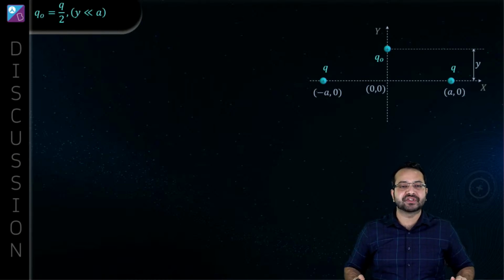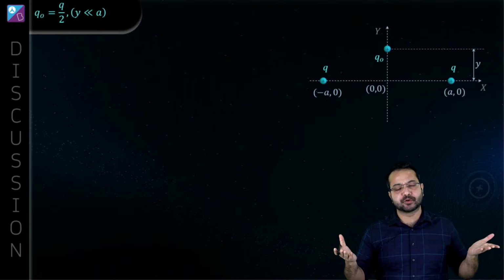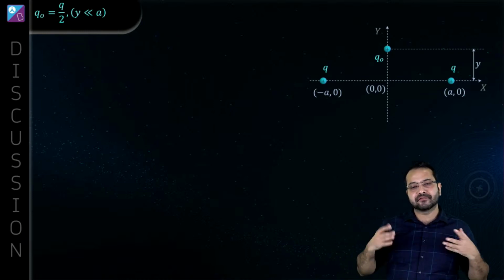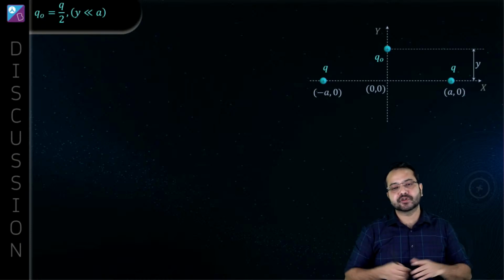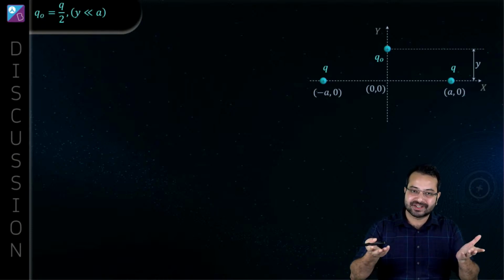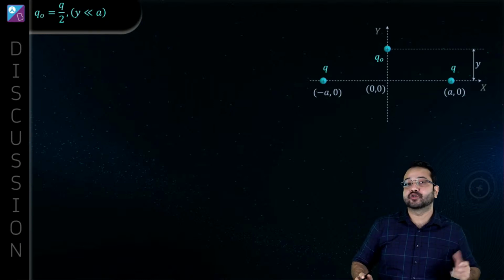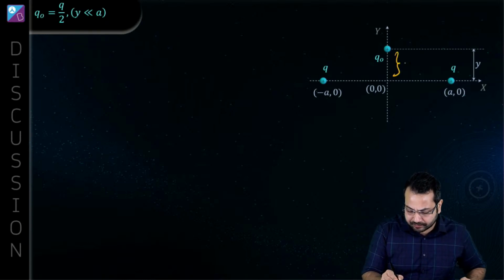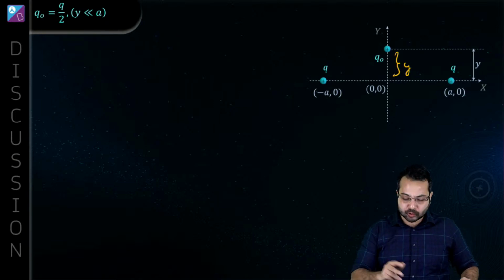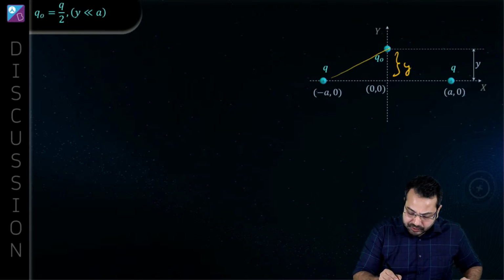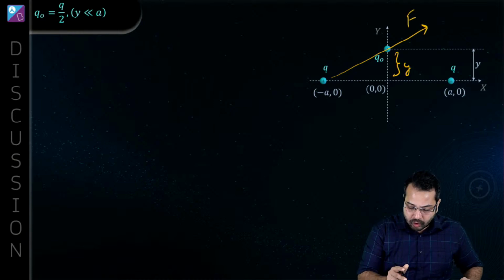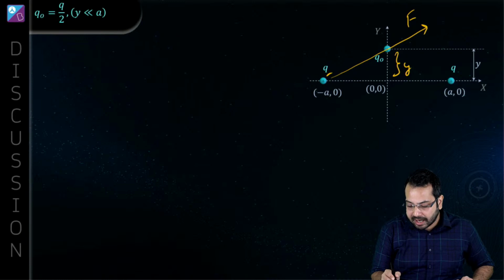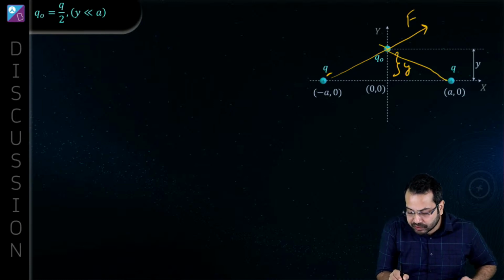Coulomb force between charges. Yes, it's a simple concept. Absolutely, Azim. Coulomb's law. To find the net force, we need to add up all the forces acting, and it has to be done vectorially. So the force on this particle due to this charge is going to be like this, and due to this charge it is going to be like this. Do you agree?